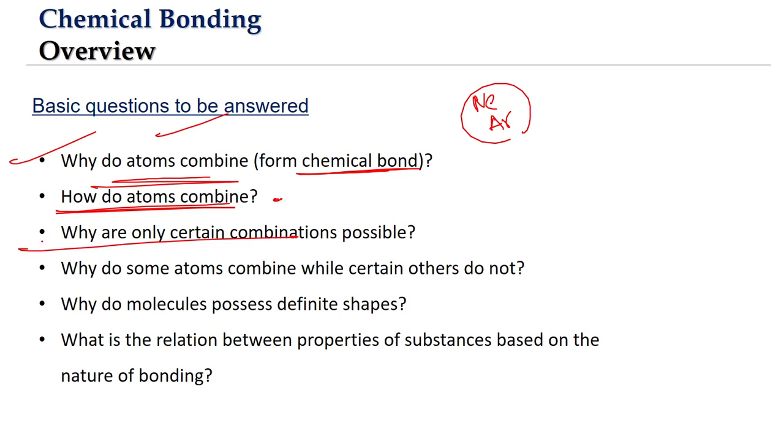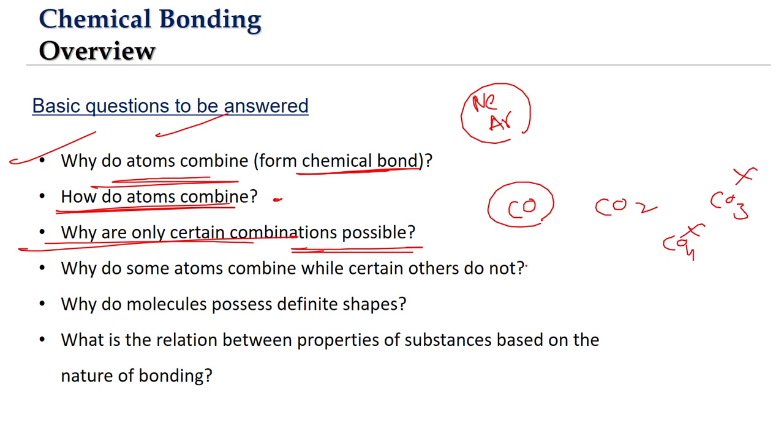And the other question is, why are only certain combinations possible? Carbon and oxygen can form CO, they can form CO2, but they cannot form CO3 or CO4. So only certain combinations are possible. This also we will be able to understand once we go through the theories of chemical bonding. Why do some atoms combine while the others don't?